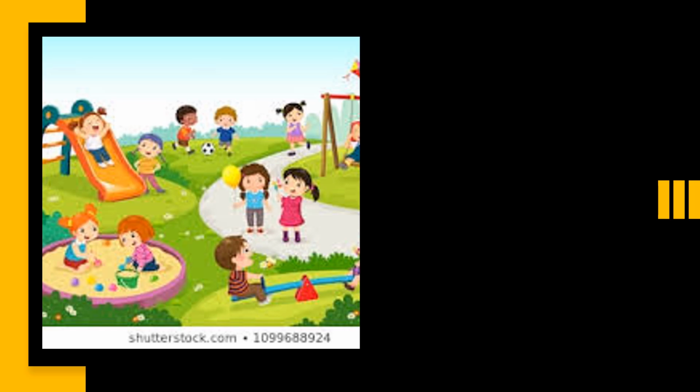Let's go on to another place now. This is something that you love going to. You love going to these places, right? This is a park. Now, how will you describe the park? A nice park, a lovely park, a clean park. It's clean, isn't it? A clean park. Sometimes when people throw things and all in the park, it becomes a dirty park. So the word clean is used to describe the place here.